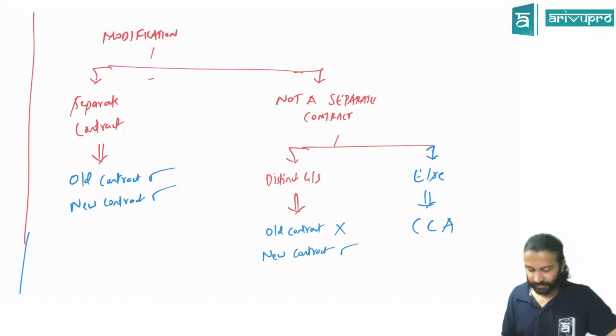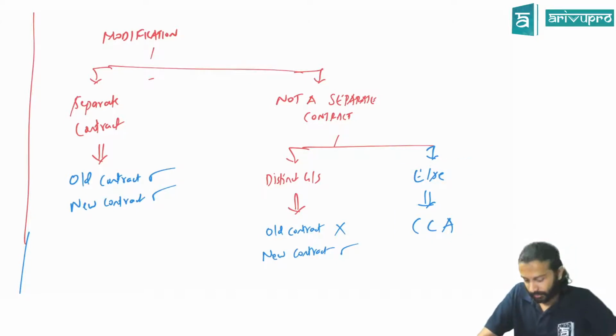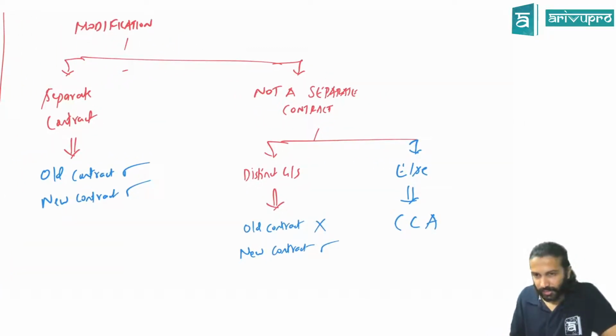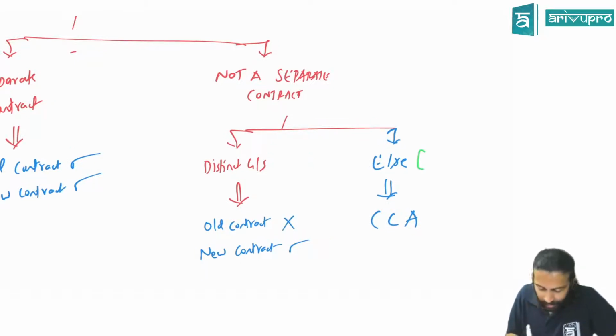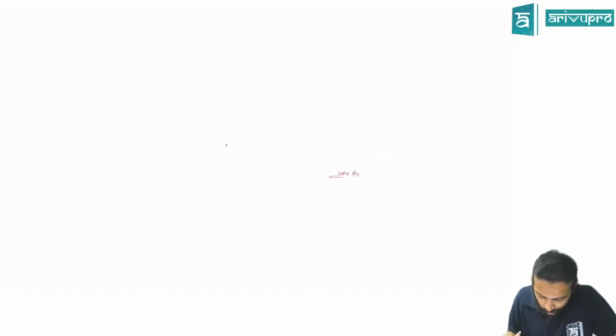So just now, the question we did, we applied this. We have done a question based on this. Now we're going to do a question on this. But if we had to apply cumulative catch-up, then we had to have the same type of rules, no? It says for distinct, cancel the old one, make a new one. It's good. But that means the opposite will be for the same. Opposite will be here, sir. Check. Okay, going back. I think you are thinking a little too much. No worries, we'll take it.